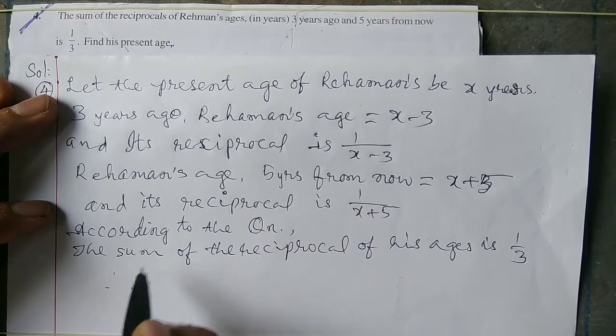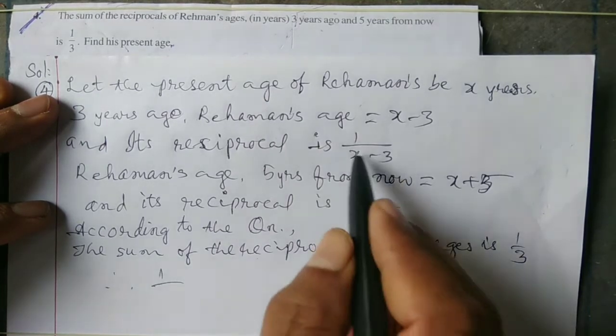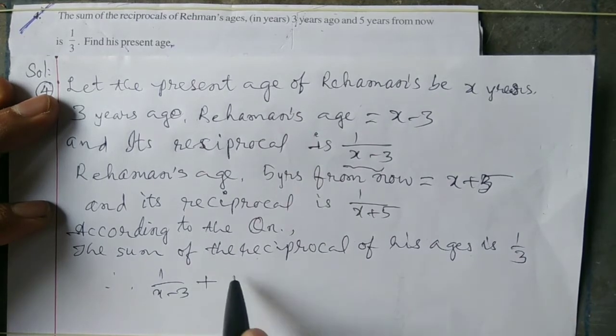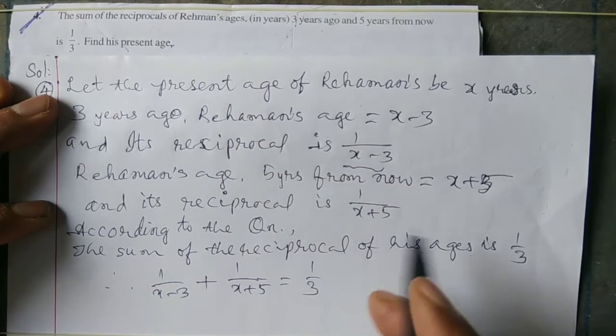Therefore 1 by x minus 3 plus 1 by x plus 5 is equal to 1 by 3.